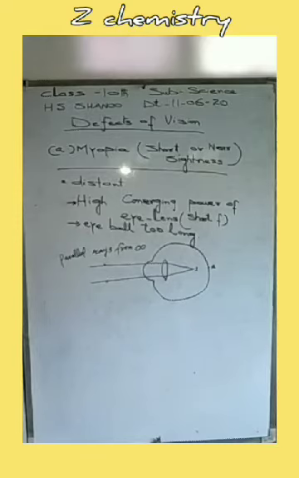In case of myopia, the ciliary muscles attached to the eye lens do not relax sufficiently to make the eye lens thinner to reduce its converging power. Due to this reduction in the converging power, the focal length of the lens becomes longer.